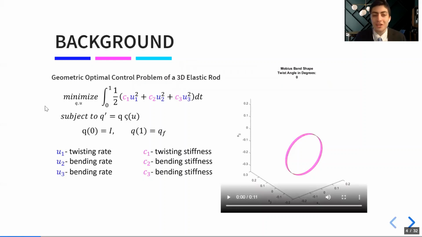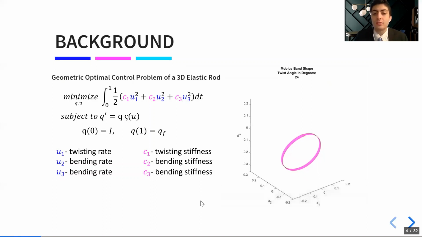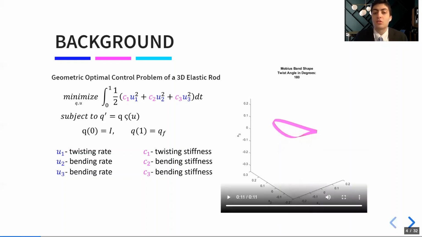Okay, but before I can do that, let me quickly recap our problem. We can describe a three-dimensional elastic rod with the following geometric optimal control problem. As Wong showed you, we start our rod in the shape of a circular ring, and then we start twisting our rod from 0 to 180 degrees. Somewhere along the line, our rod will become unstable, and we call this angle the critical twist angle.